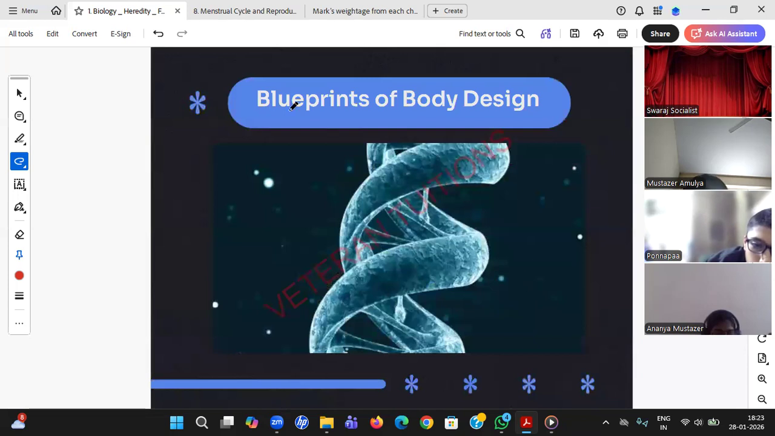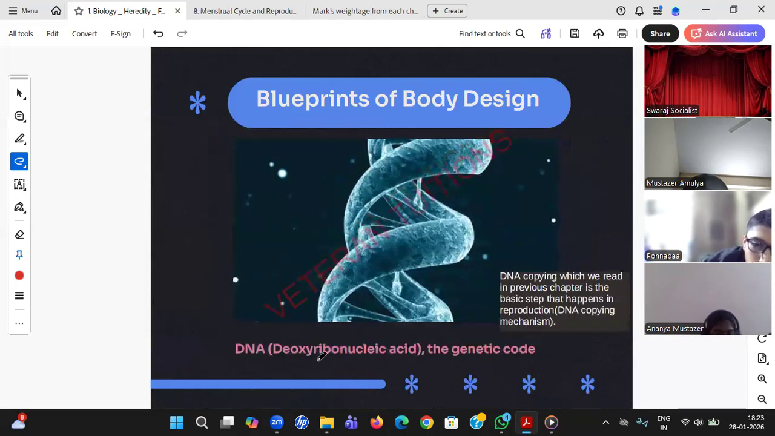So what is your body finally made up of? Who is deciding? Obviously, the blueprint of your body is DNA. What is the full form of DNA? Deoxyribonucleic acid, which we also say has the genetic code inside it. Why are we going directly to DNA only? Because whenever one cell forms two daughter cells, the first thing that happens is DNA copying. That's why we started again with the DNA.